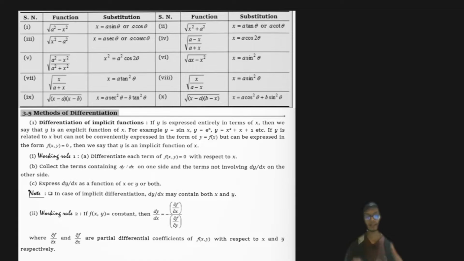Now, before we start to understand the methods of differentiation, it is very important to know when a function is differentiable. A particular function is differentiable when we have the continuity of its derivative. Again, the question is how we get the derivative. In order to find the derivative, it is very important to know how the derivative of a function is found. You must have studied that whenever we talk about differentiability, we try to figure out the criteria for differentiability. Generally I've seen the criteria that LHD, or left hand derivative, should be equal to the right hand derivative, and that's the most important criteria for a function to be differentiable.